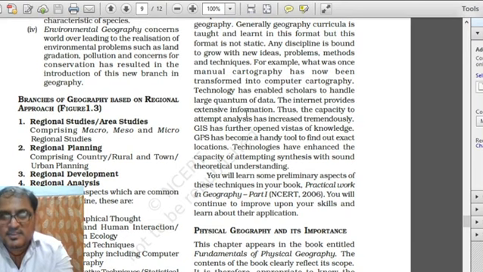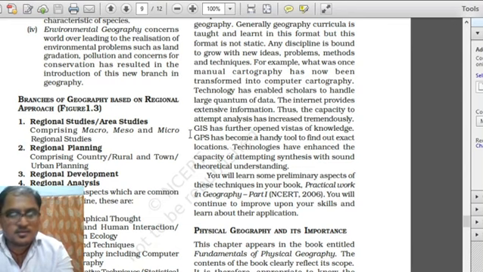Internet provides extremely extensive information. Obviously there is a lot of information already available over the internet. We have free access to this information, and the internet provides extensive information about anything. Capacity to attempt analysis has increased tremendously. So from the earlier time, our capacity to analyze anything has increased manifold as compared to earlier time.